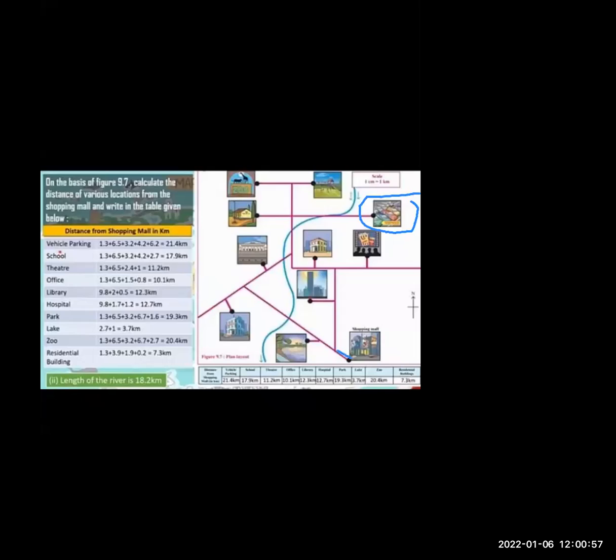Okay, 1.3 km. Now 6.5. You have to add with the help of the ruler, you have to measure. Then 3.2, then 4.2, then 6.2 is here. You have to add all this, then we will get the final kilometer, which is 21.4. Cleared.